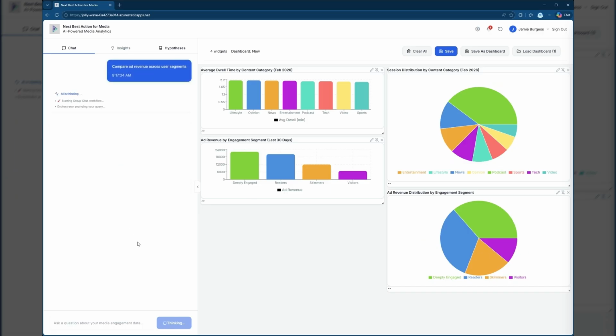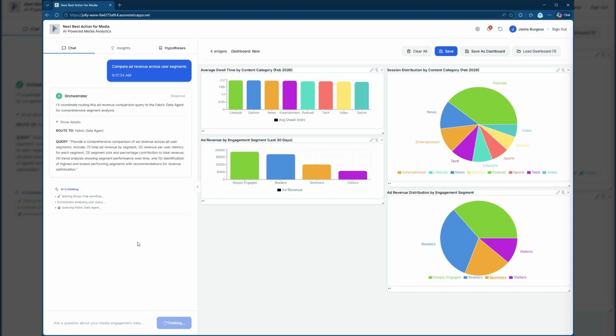Now, this obviously is a prefabricated prompt. This data is synthetically generated data, but the AI agents are real, and the data is being added every day to make sure we keep this environment alive. So the orchestrator is now first understanding the question and then is routing it to the Fabric data agent. The Fabric data agent then reports back to the orchestrator and communicates its findings.